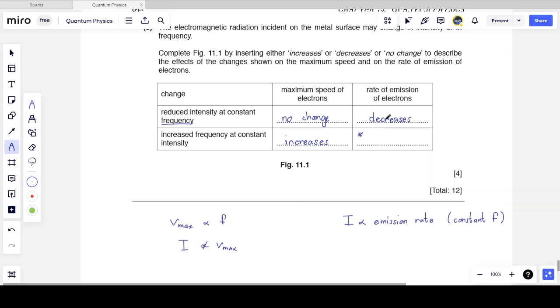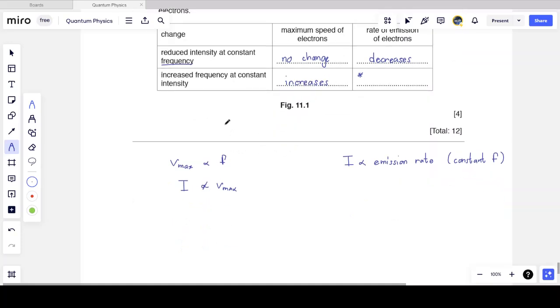Now the last one is a bit tricky. What happens to the rate of emission of electrons? The frequency is increased, but the intensity stays the same. Now you may think that there'll be, well, no change. Constant intensity means constant rate of emission. But it's not completely true.